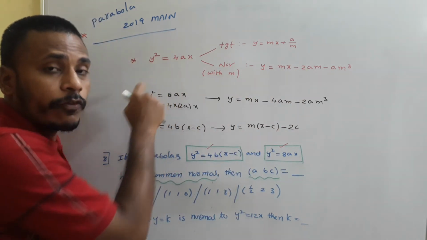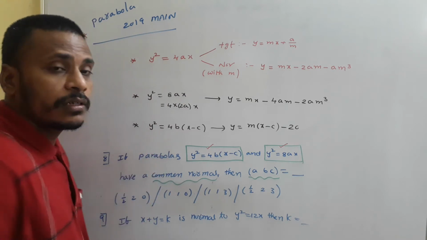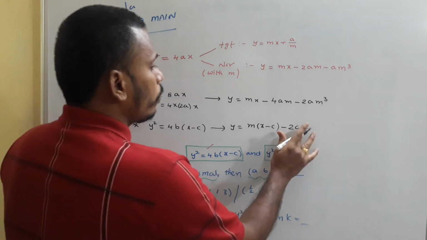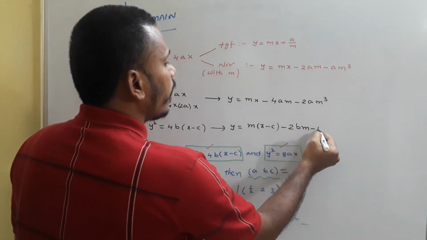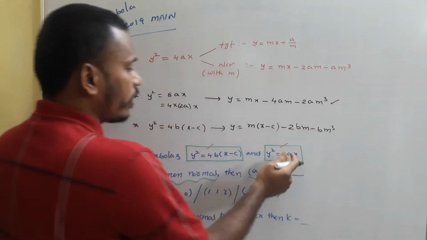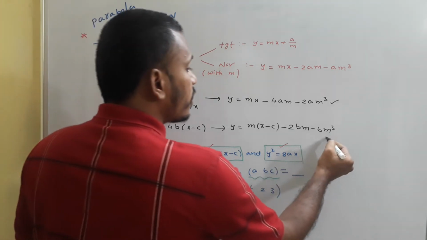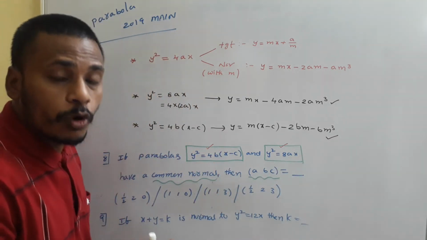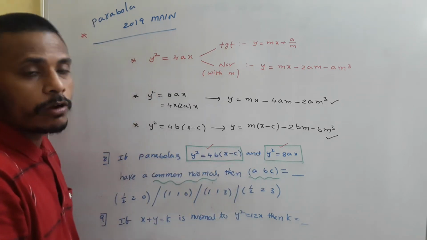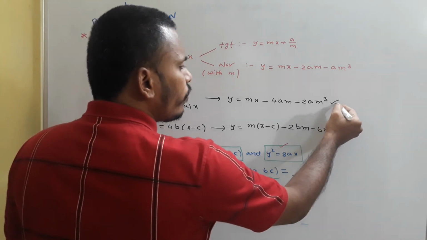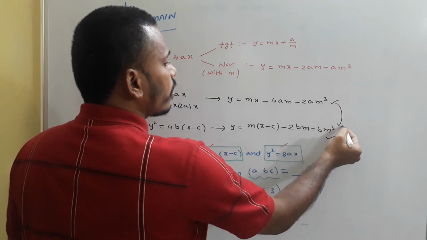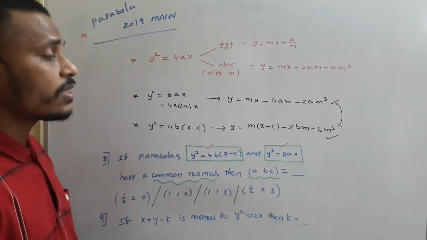For the standard form 4a is the latus rectum, and for the given parabola 4b is the latus rectum, so we use b instead of a. This is the general normal for y² = 8ax, and this is the general normal for y² = 4b(x − c). But as per the problem, these two parabolas have a common normal. That means these two equations represent the same line.